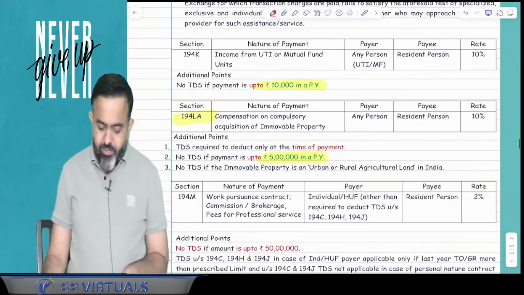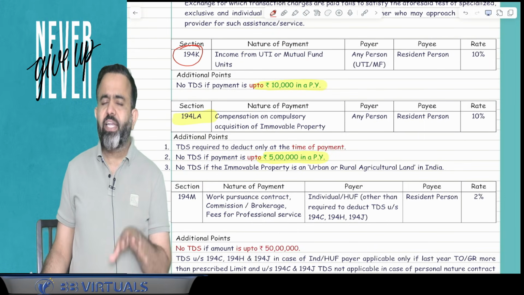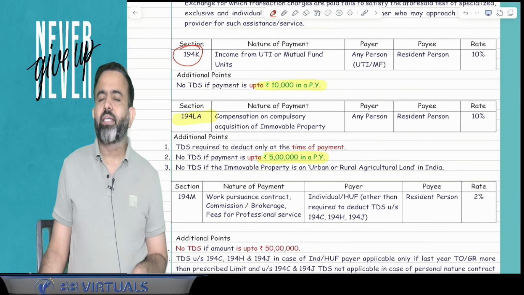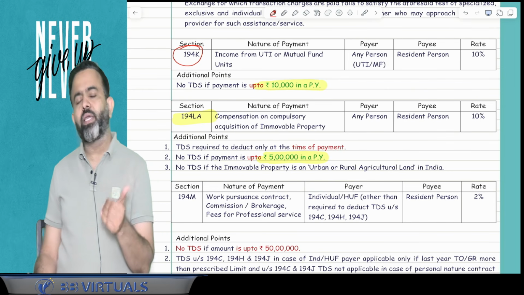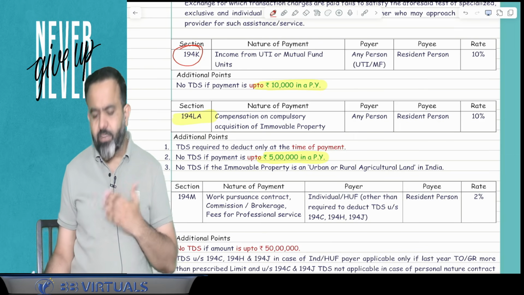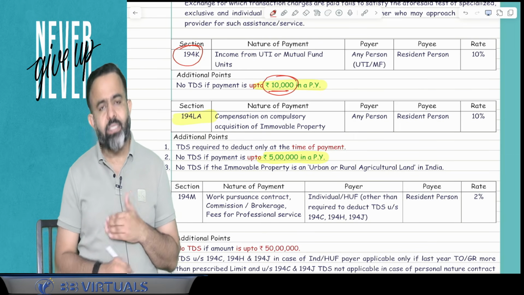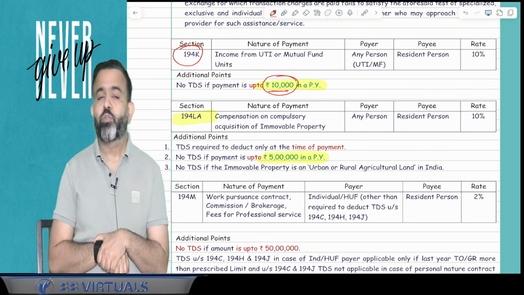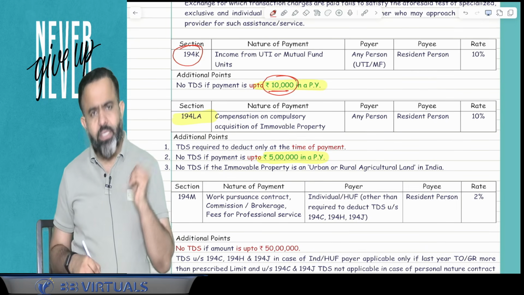Done. After that, 194K. Guys, 194K is where you are earning income from the mutual fund. So suppose there is a mutual fund income, so in case the mutual fund company distributes any income, then on that income TDS is required to be deducted. Earlier that limit was 5,000. Now that limit has been raised to 10,000.